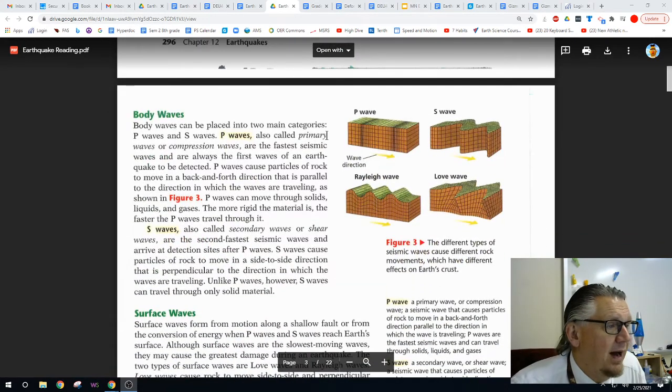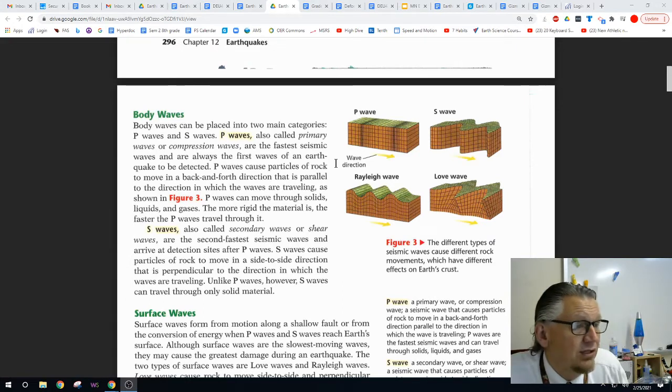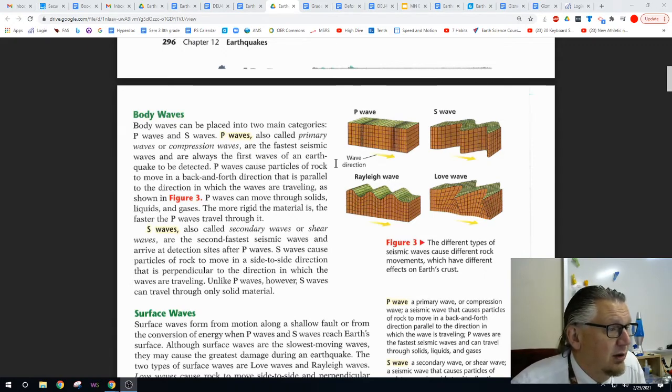Body waves. Body waves can be placed into two main categories, P waves and S waves. P waves, also called primary waves or compression waves, are the fastest seismic waves and are also the first waves of the earthquake to be detected. P waves cause particles to move in a back and forth direction that is parallel to the direction in which the waves are traveling, as shown in Figure 3. P waves can move through solids, liquids, and gases. The more rigid the material is, the faster the P wave travels through it.